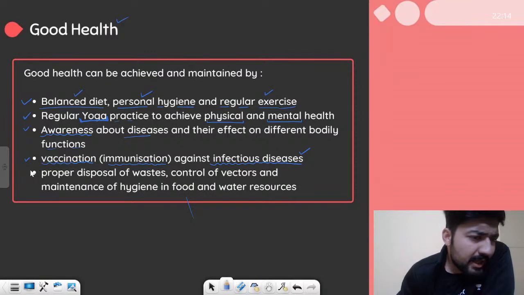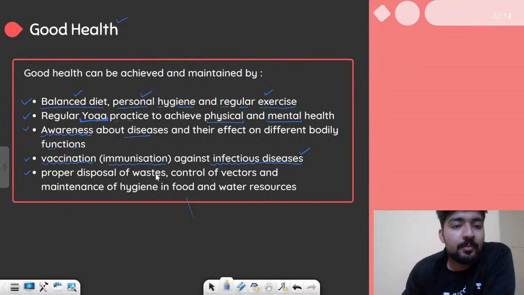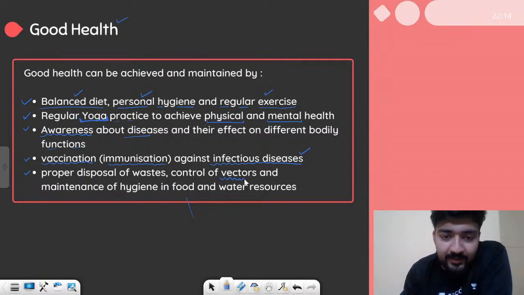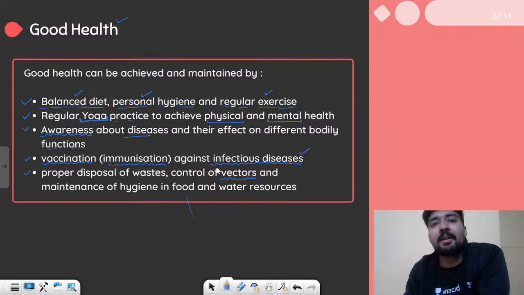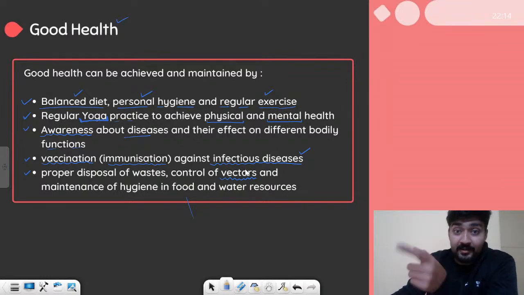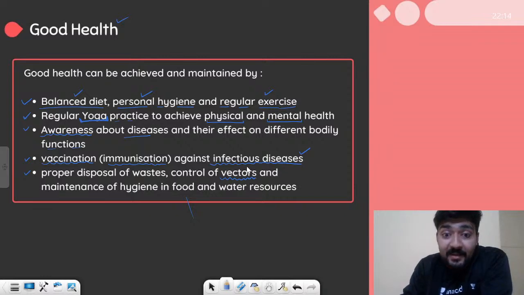Okay, and the fifth point says proper disposal of wastes, basically maintaining a hygienic environment around us. So proper disposal of wastes, control of vectors, right? Vectors, these are disease causing organisms. No, these are not disease causing organisms because disease causing organisms are pathogens. So what are these vectors? Basically, vectors are the organisms that carry pathogens. They do not cause disease themselves, but they carry the organisms that cause disease.